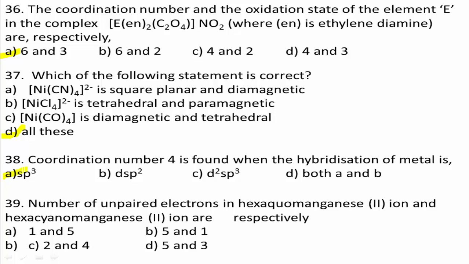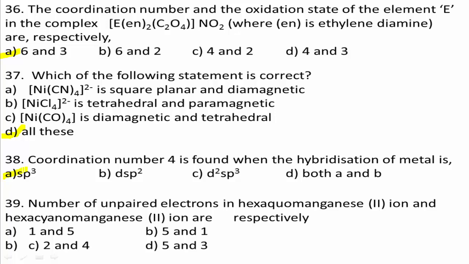is t2g3 eg2. In [Mn(CN)6]4-, the cyanide ligand is a strong field ligand. The arrangement of the electrons is t2g5 eg0. When you write the electronic configuration with respect to orbitals for Mn2+, there are 3d5 orbitals containing unpaired electrons, and the 4s and 4p orbitals become vacant.